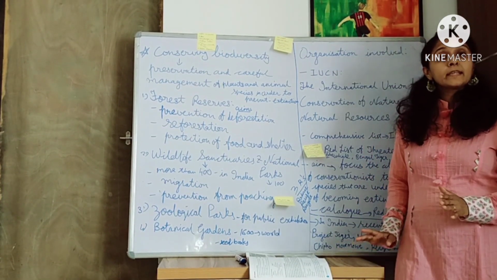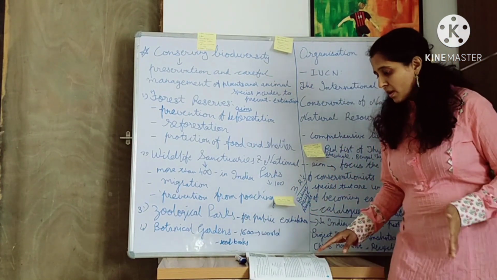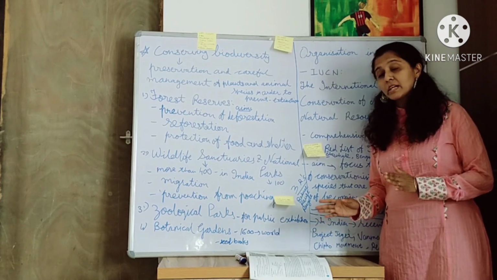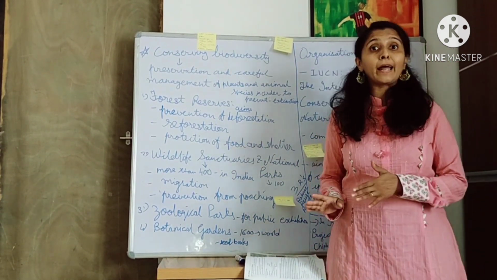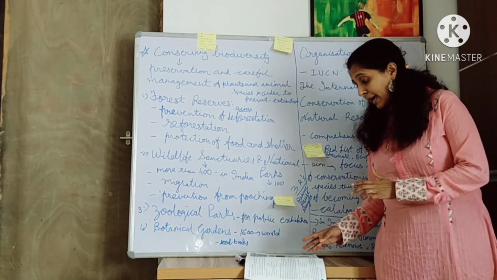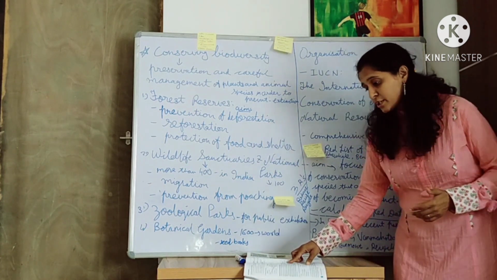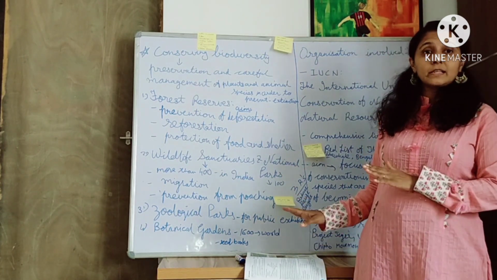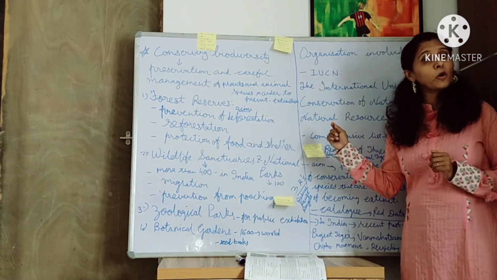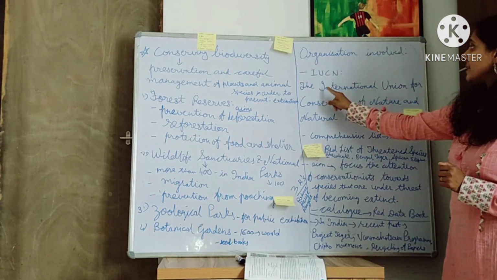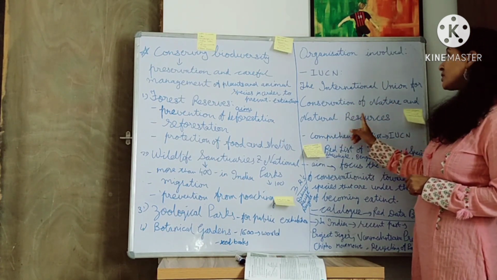Conserving biodiversity is the duty of every human being, right? To promote these conservation programs, governments and non-government organizations at the international, national and local level constantly work, spread awareness programs and issue rules and regulations. One of the organizations is IUCN. You can write the full form also: the International Union for Conservation of Nature and Natural Resources.